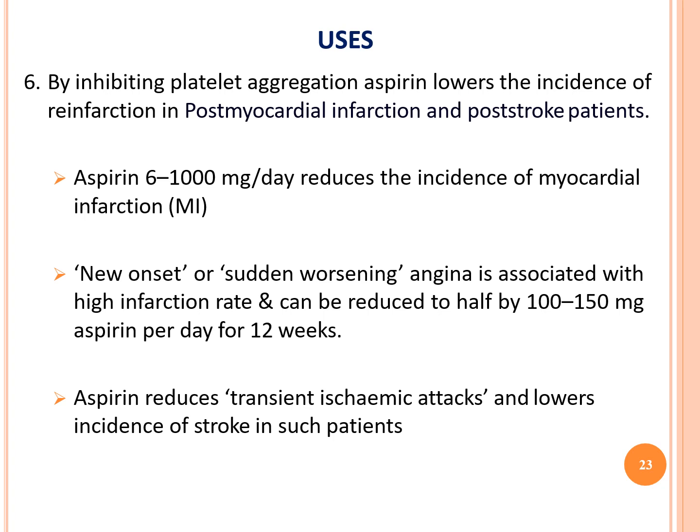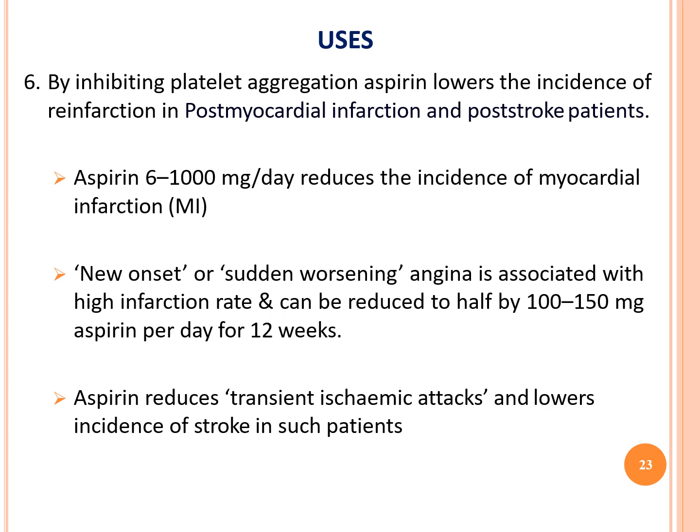By giving prophylactic treatment in high-risk patients, as I told in the previous class also, we can decrease cardiovascular diseases. Aspirin also reduces transient ischemic attacks and lowers the incidence of stroke in such patients.